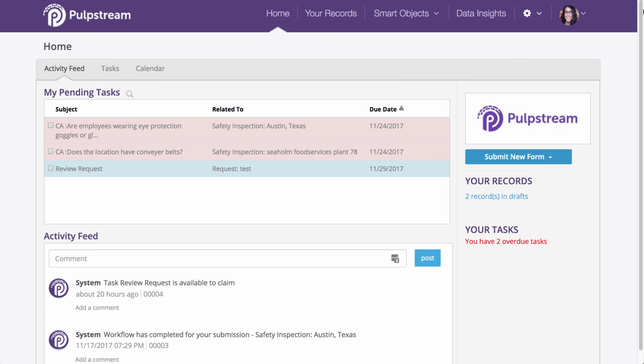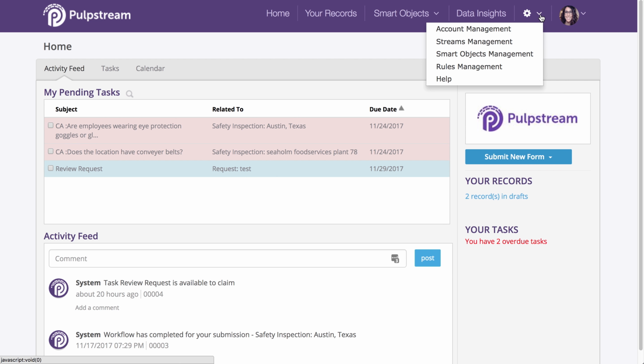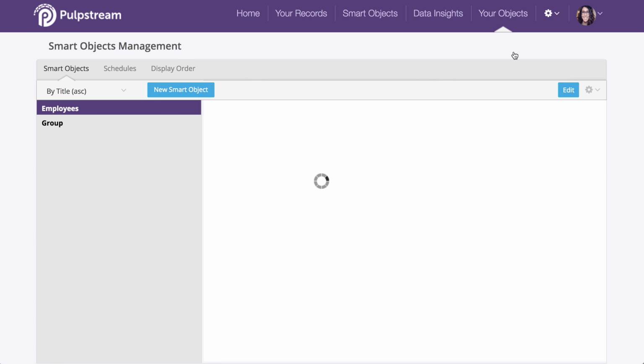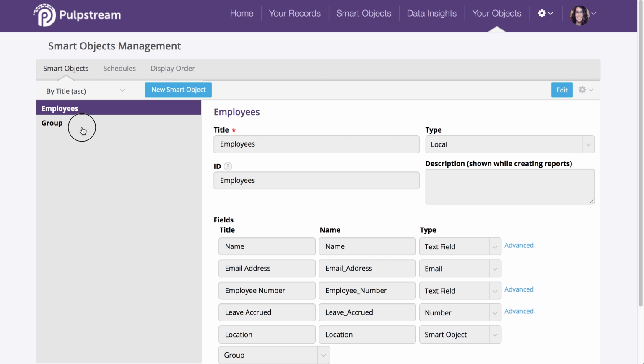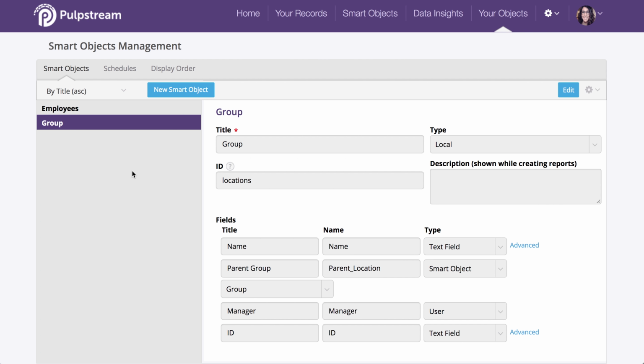While logged into Pulpstream, access your Smart Objects Management area. In the top right corner of the screen, click on the gear icon to reveal the pull-down menu and select Smart Objects Management. On your Smart Object Management's dashboard, we're going to see starter groups. And notice that every smart object has fields. These are like the columns and rows in your Excel spreadsheet. It also has the option to design a corresponding form and specify other attributes that we will learn about later.